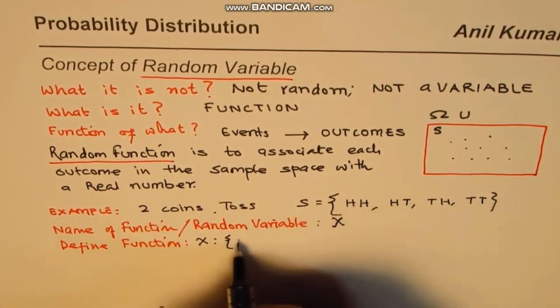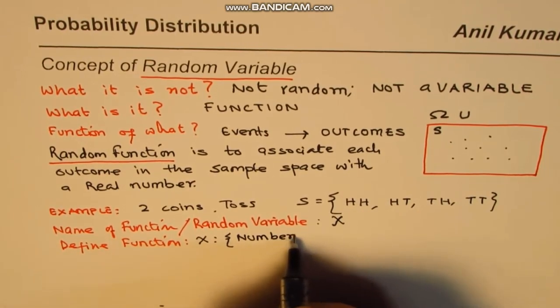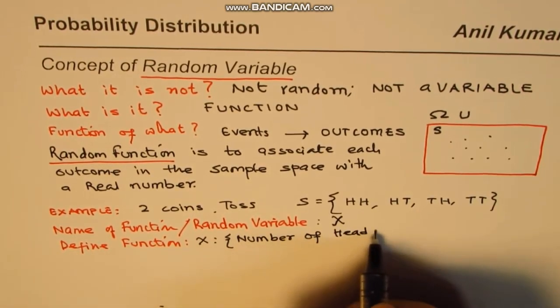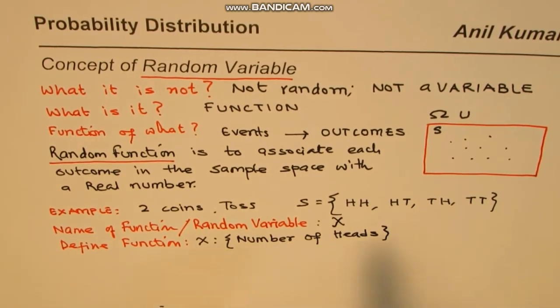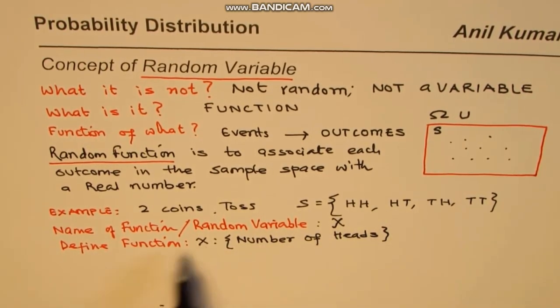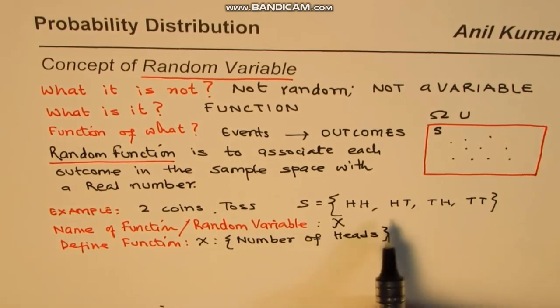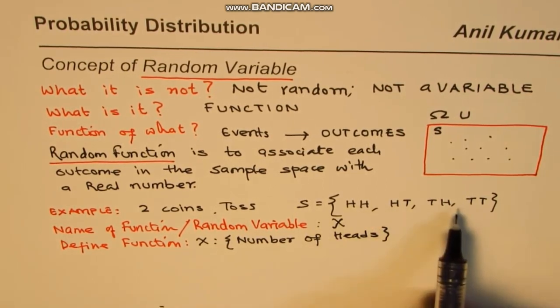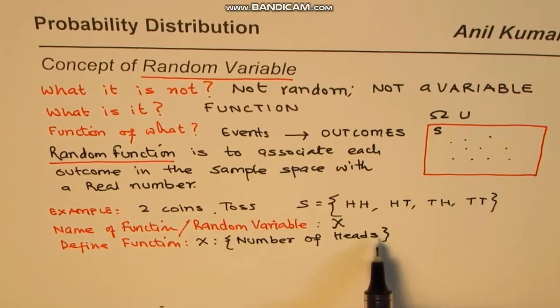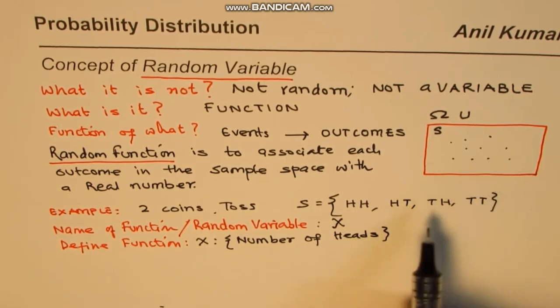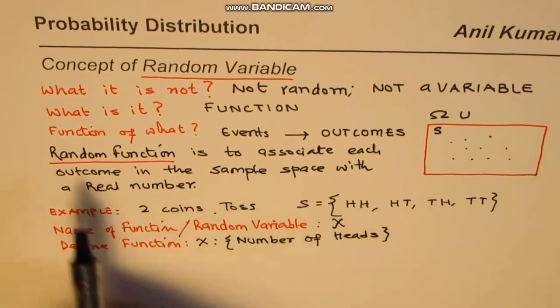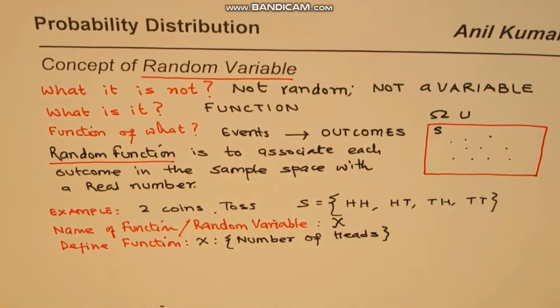You could say number of heads. For example, you understand, so just count the number of heads. Now in this particular case, we have defined our random variable by the name X, and the definition is number of heads. I could make many combinations. We could say number of tails, we could say difference of heads and tails, like that. So whatever you are interested in from the outcome of an experiment or whatever event you are working with, you can analyze that event further with the help of random variables or random functions. So that's the whole idea, to take it to the next level.